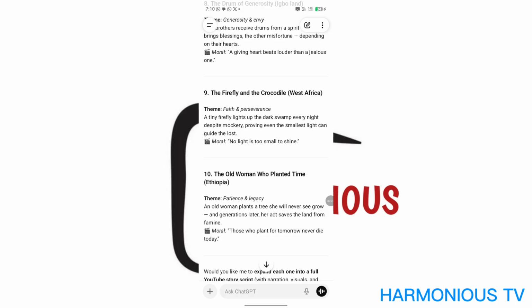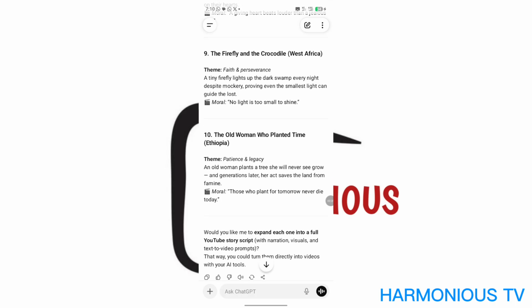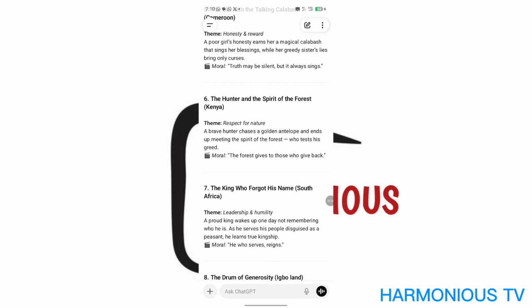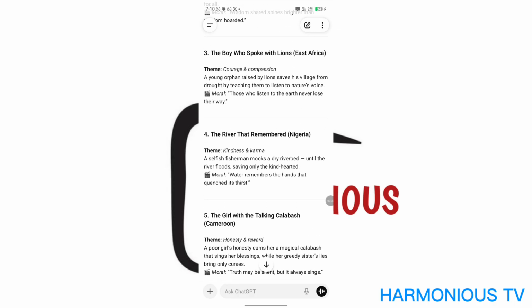No light is too small to shine. Those who plant for tomorrow. Now maybe I want this, those who plant for tomorrow never die. Or as a Nigerian, let's see the one that talks about, it's okay, number 4, the river that remembered, Nigeria. Water remembers the hand that quenched its thirst. So let me say I want to write a story on that, number 4 now.